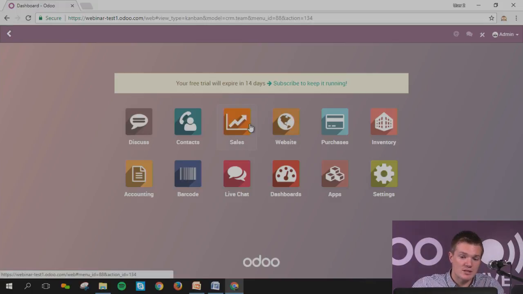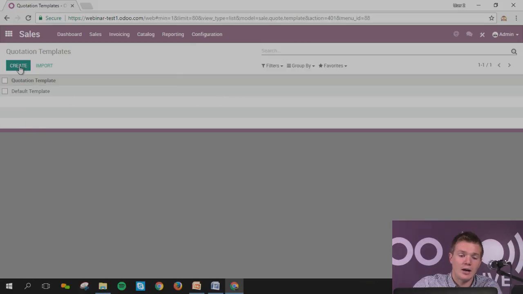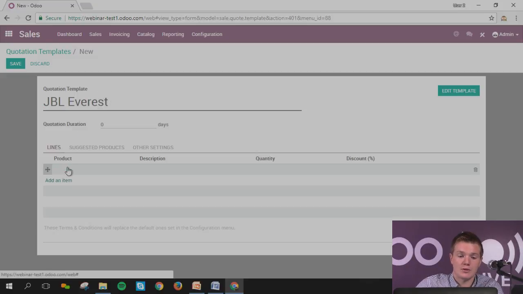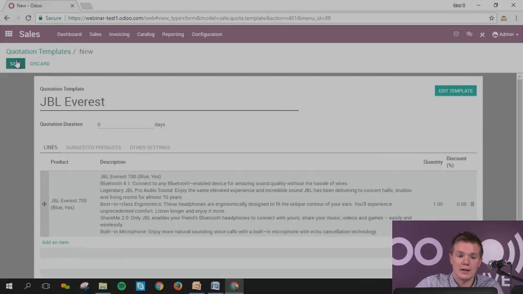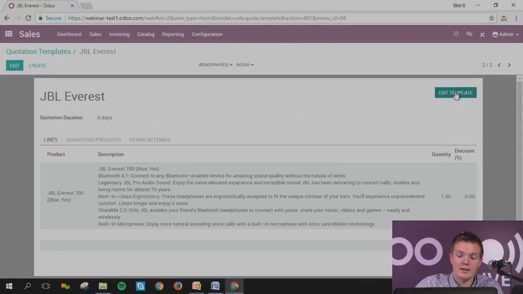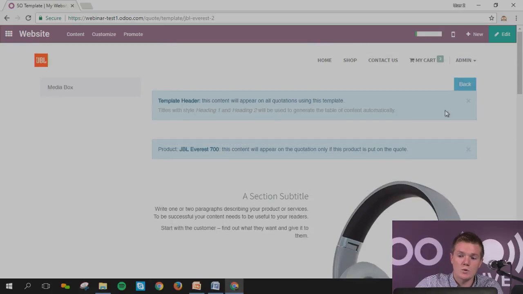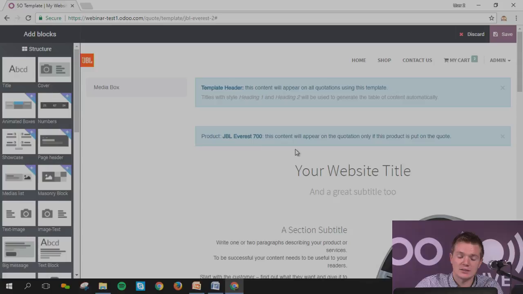And this is what I would suggest, because you can simply, let's imagine, create a quotation template. I want to create a quotation template for GBL Everest. Products, I'm going to put the GBL Everest, the blue, let's imagine. Okay, I will save it and I will edit the template. This will enable me to create a specific quote online that the customer will be able to sign directly. So we can put a title, let's imagine. I can just save it.